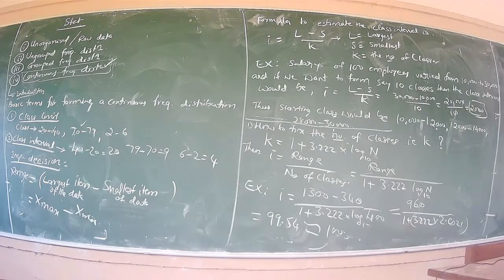We have actually started the continuous frequency distribution. Now, while dealing with the continuous variable, we have already defined what is a discrete variable and a continuous variable. So consider the continuous variable.